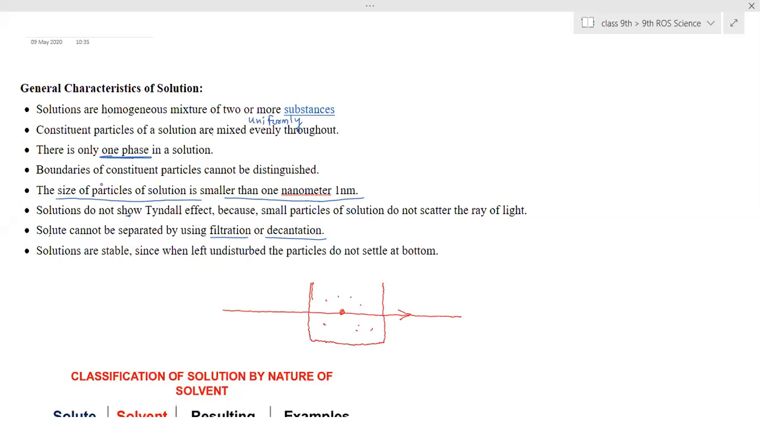Is it clear? Are these points clear? Yes, ma'am. Now, wait. I need to explain the Tyndall effect first, then you can write it down. What do you mean by the Tyndall effect?